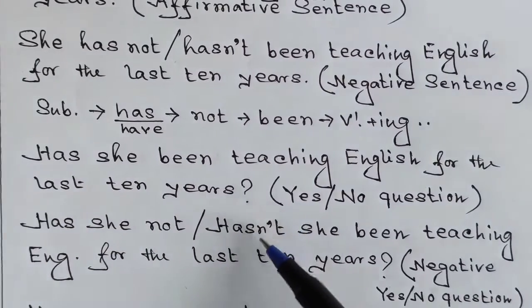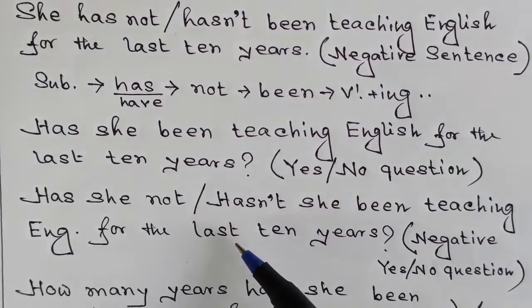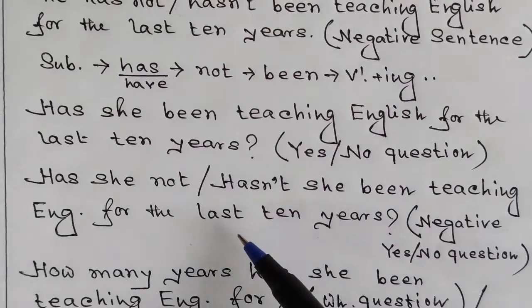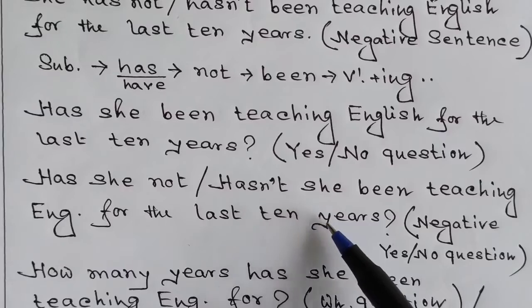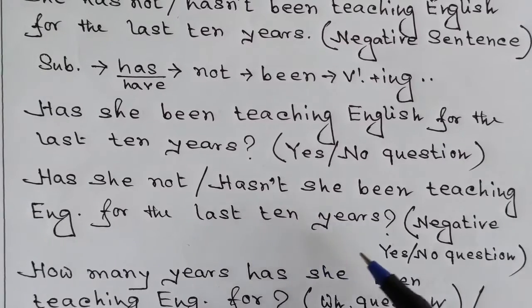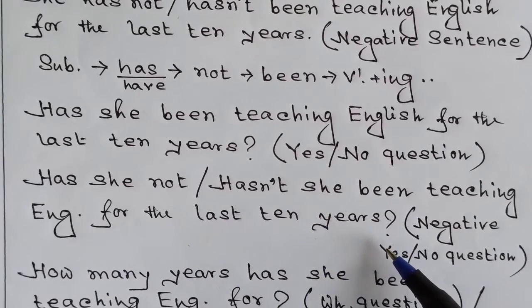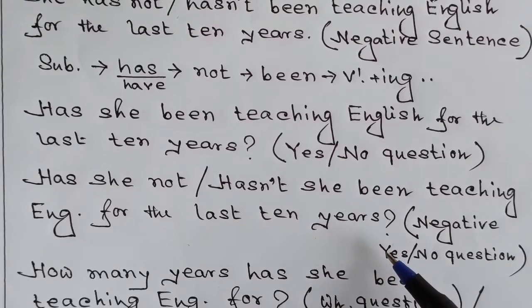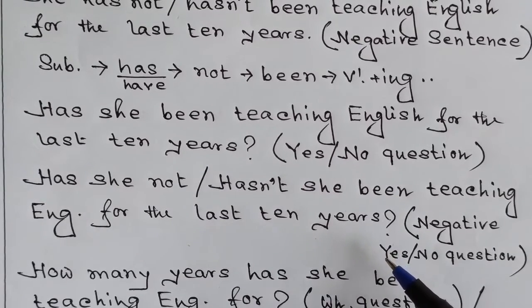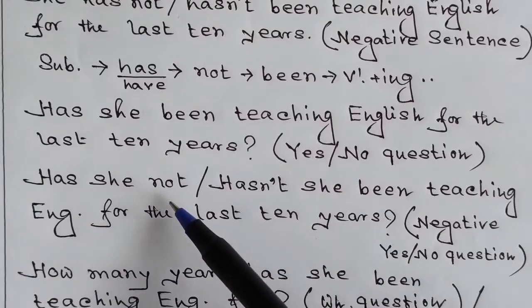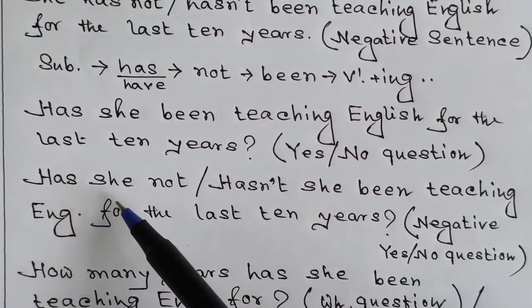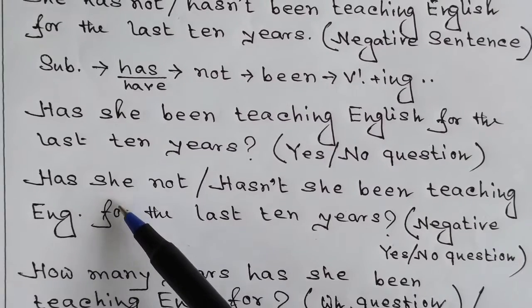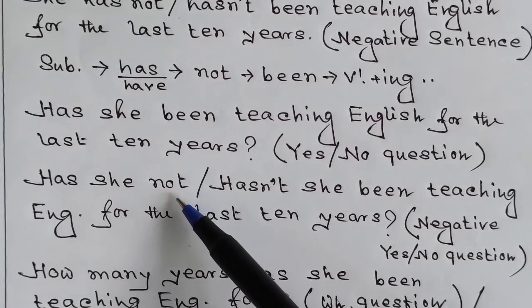Okay, now let's have a look at the next form of sentence. Has she not or hasn't she been teaching English for the last 10 years? This is a negative question. This is a yes/no question with a negative word. That means it's a negative interrogative question. Has she not? At first the auxiliary verb should be there, and after that we must use the subject, and then we can have the word not.